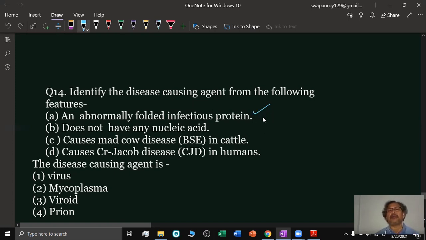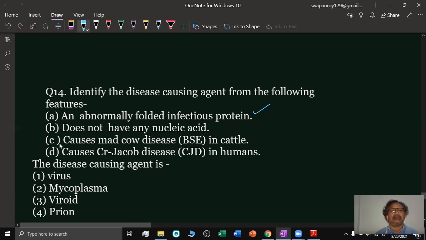This is a protein which has an abnormal folding, and this is infectious. This can move from one organism to another and can cause disease. It does not have any nucleic acid. It is only a protein.